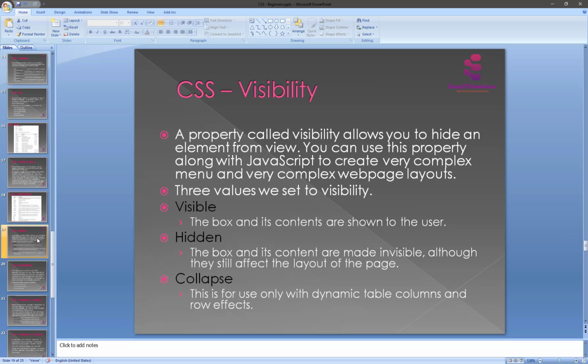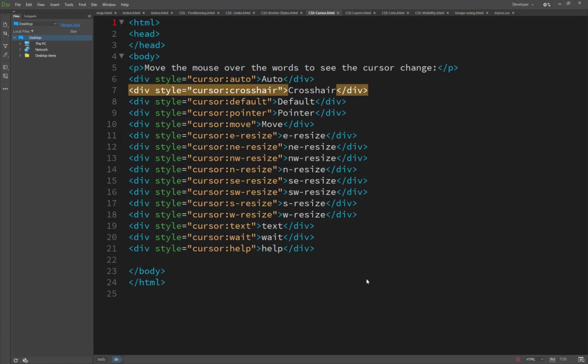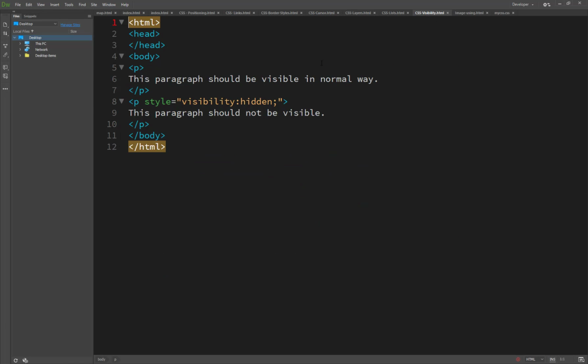And now we see an example of this one, visibility. I have set two paragraphs inside the body and used inline CSS on the second paragraph by typing style and visibility hidden. So you will see that the first paragraph should be visible in the normal way, but the second paragraph should not be visible.